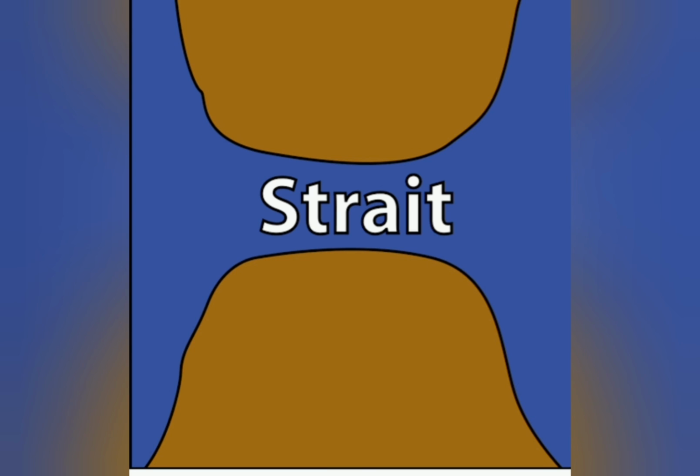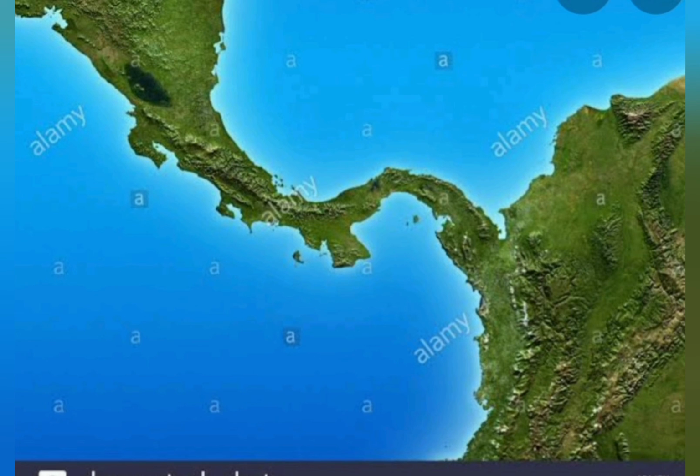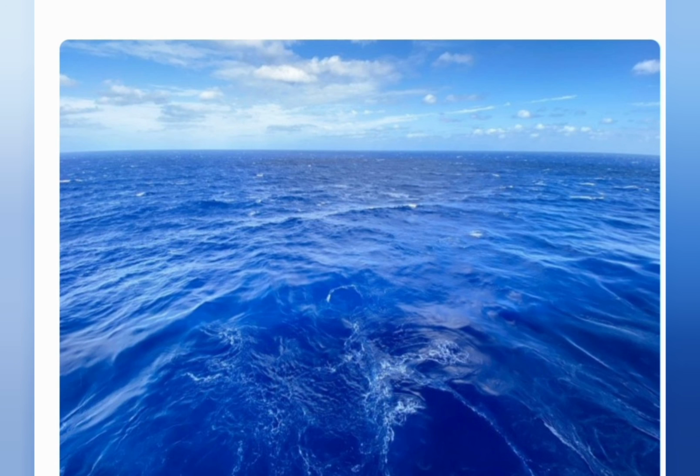Similarly, like a narrow passage of water which joins two large water bodies, a narrow strip of land joining two large land masses is called an isthmus. For example, North America and South America are joined by the Isthmus of Panama. Now, what is a sea? Sea refers to a large body of water connected to an ocean. Seas are usually close to the land. Example, the Arabian Sea, the Bay of Bengal, and the Mediterranean Sea.